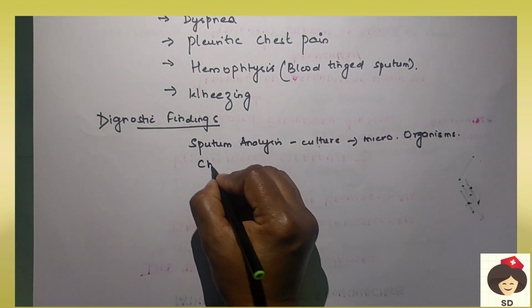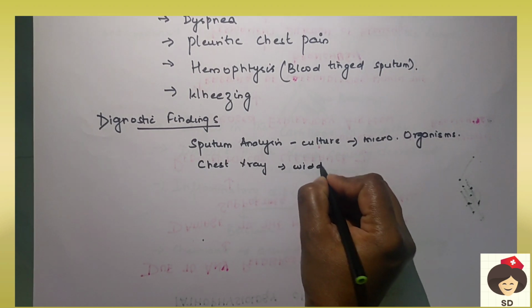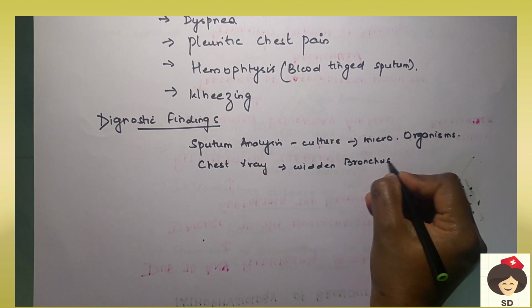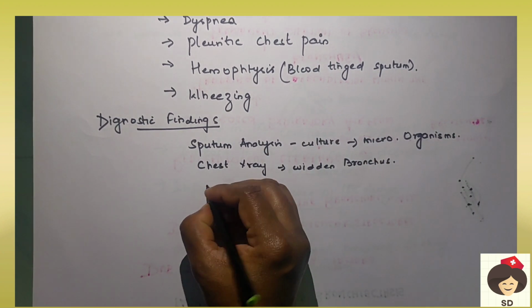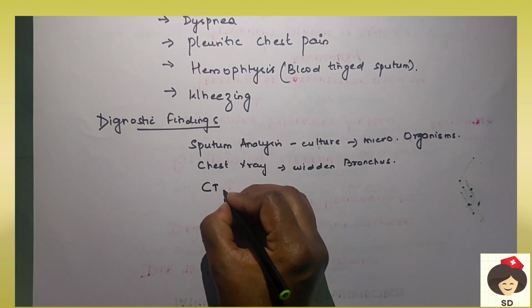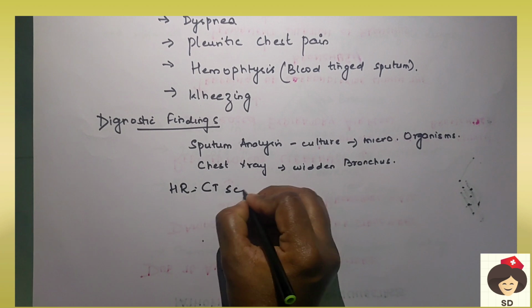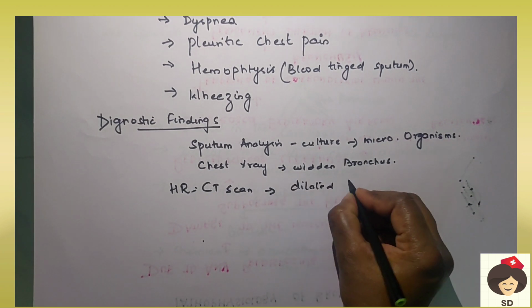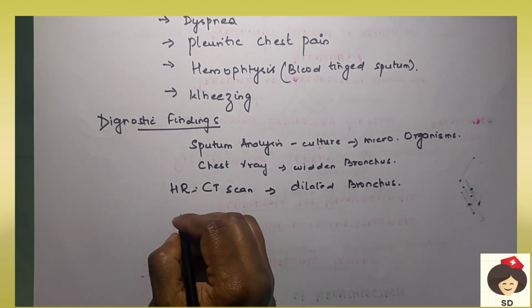Next we will do a chest x-ray. In the chest x-ray you can see a widened bronchus. The bronchial wall will be widened, and consolidation of the lungs can also be seen. Then HRCT, high resolution CT scan, will be done. Here also you can see the dilated bronchus. The dilated areas of the bronchus can be seen in the CT scan.